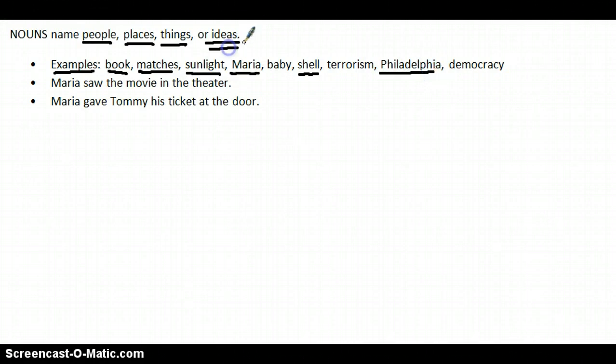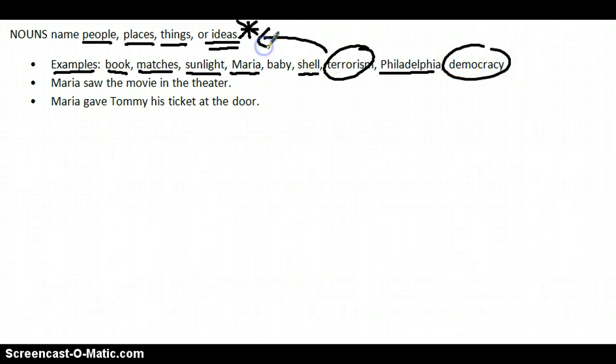What I want to make sure everybody is aware of is this fourth category, which is ideas. So in all of these examples that we've looked at so far, they're things that you can see, right? They're called concrete nouns. Many of them you can hold in your hand. That's not always the case for nouns. Sometimes they're abstract nouns, and we say these nouns are ideas. So terrorism and democracy are examples of these ideas, abstract nouns.